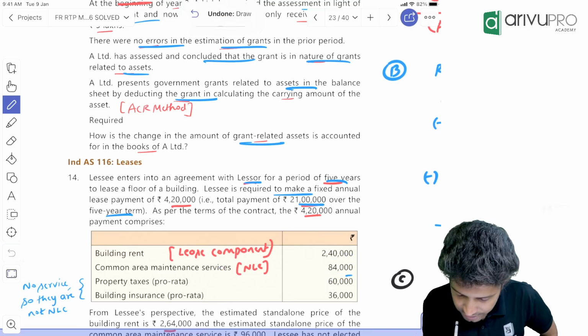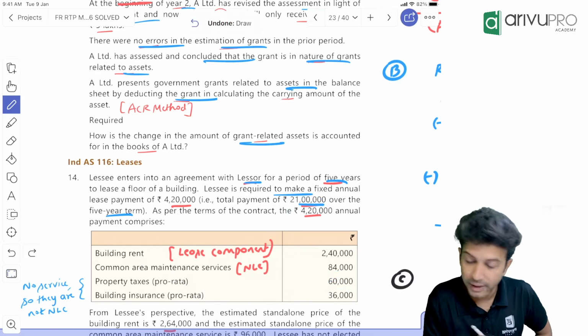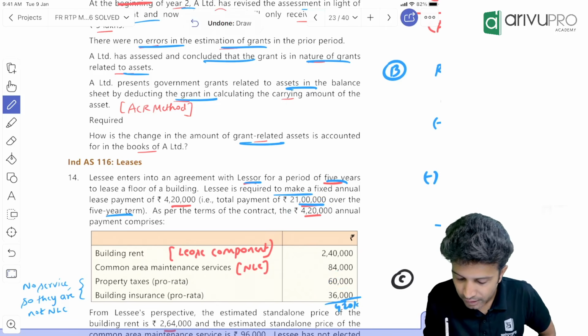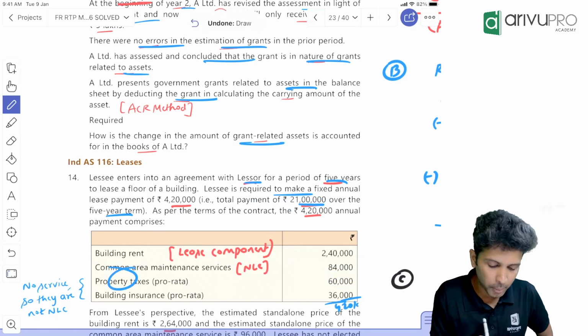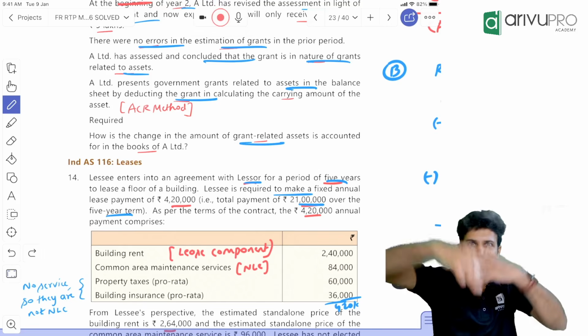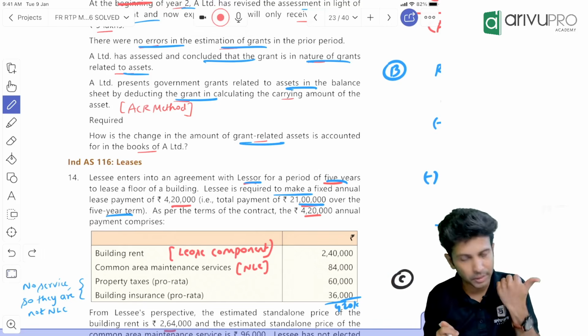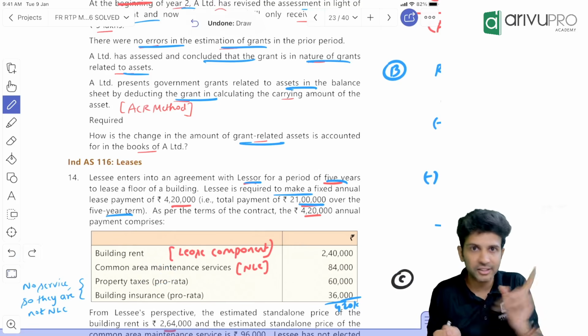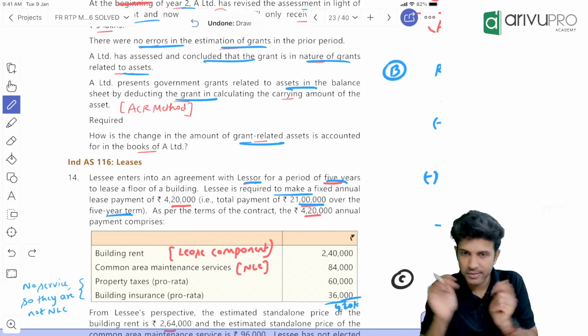And they have given the 420 breakup. If you add all this, you'll get 420. In this 420, 60,000 is for property tax. Property tax is not a service. You're paying it to the government, right? You're not getting any specific service here. So don't say this is NLC, because you're not getting any specific service here.